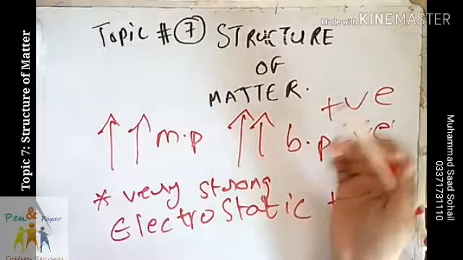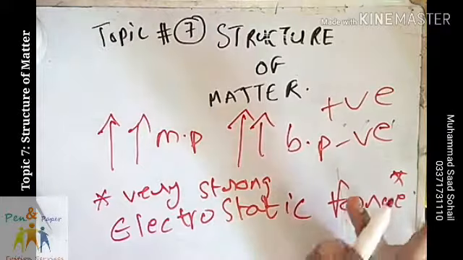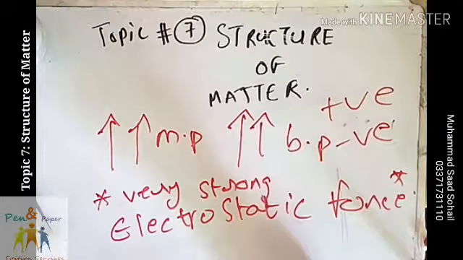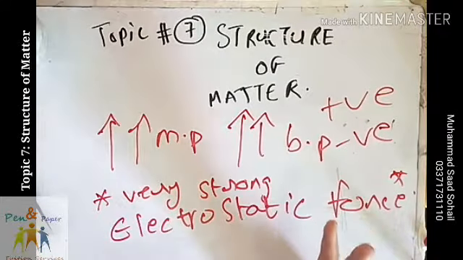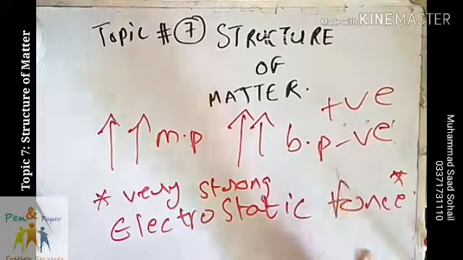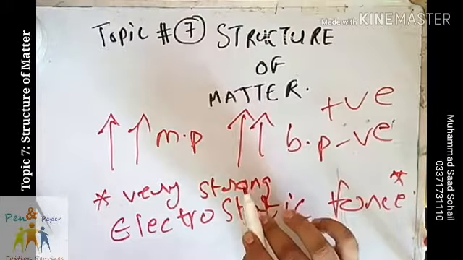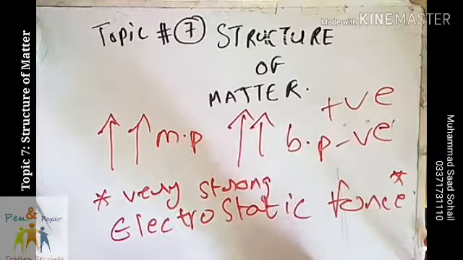So in order to overcome that force of attraction, a lot of energy is required in order to melt the compound or boil the compound. And due to this high melting point and boiling point, these ionic compounds are usually found as solids at room temperature and pressure.